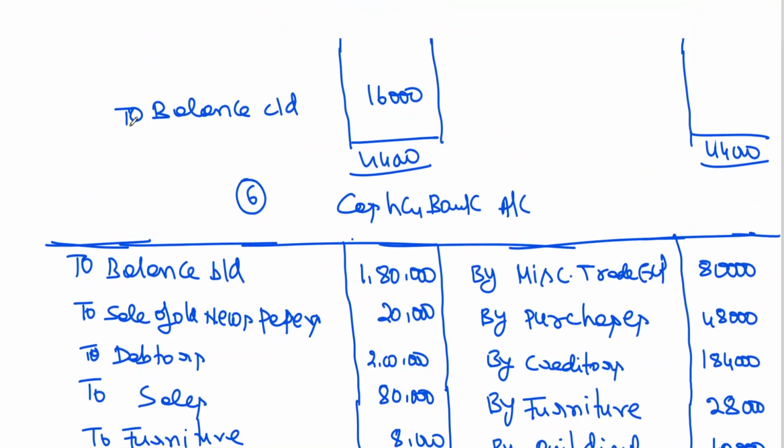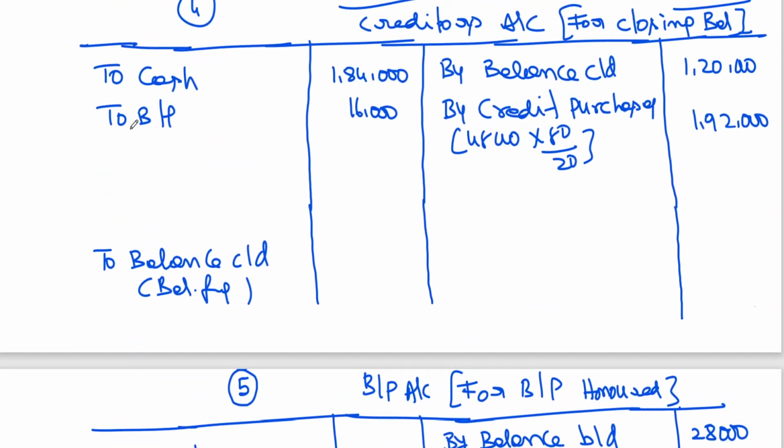Okay. Then next, in creditors account, I can close this creditors account. Plus 1,92,000, 3,12,000, plus 1,84,000, 16,000.